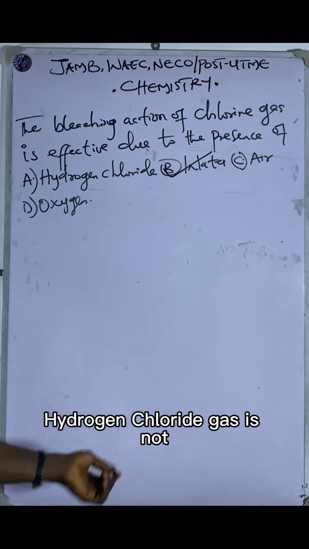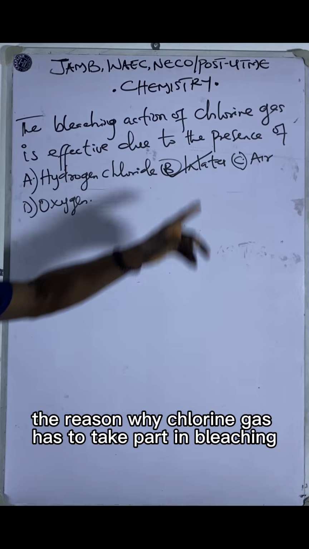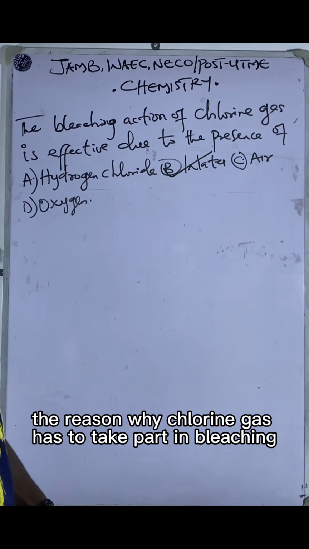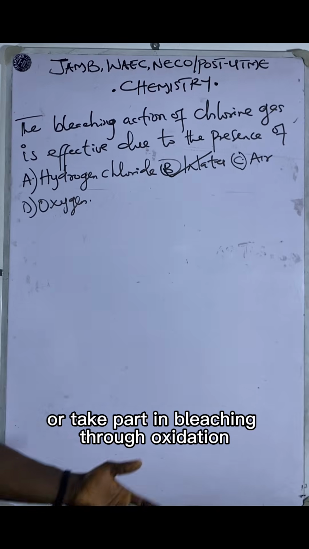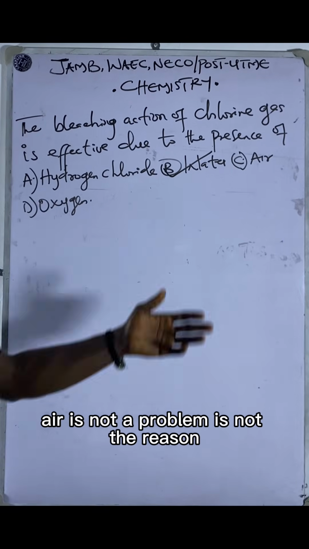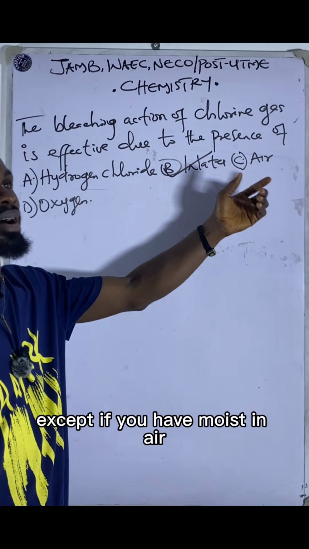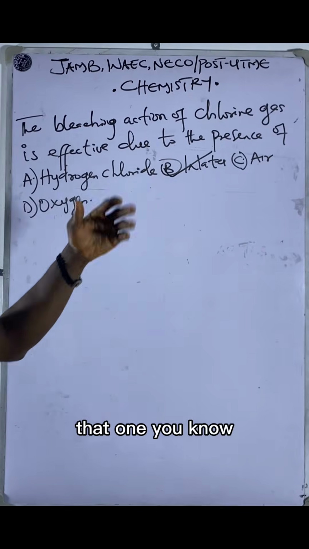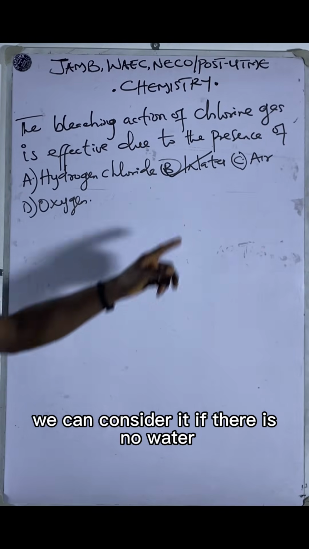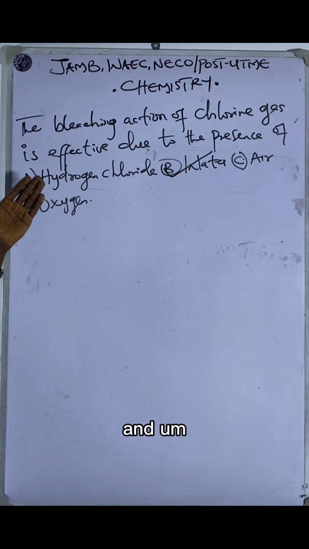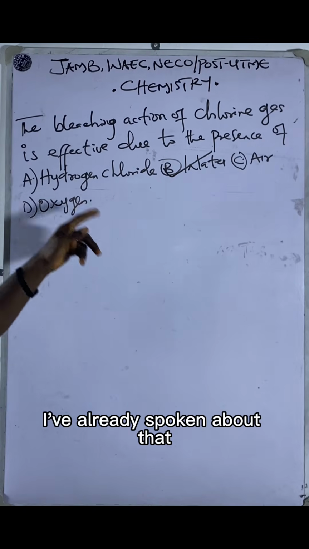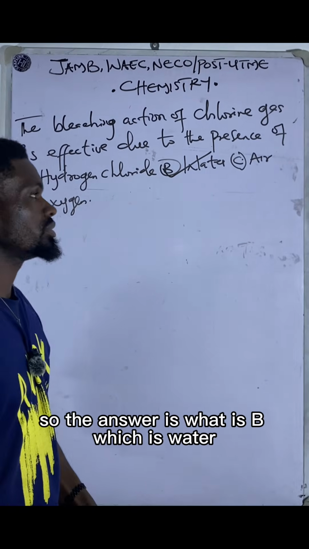Hydrogen chloride gas is not the reason why chlorine gas has to take part in bleaching through oxidation. Air is not the reason, except if you have moistened air. That one, we can consider it if there is no water. Then oxygen is not the reason, okay? And I've already spoken about that. So the answer is what? Is B, which is water.